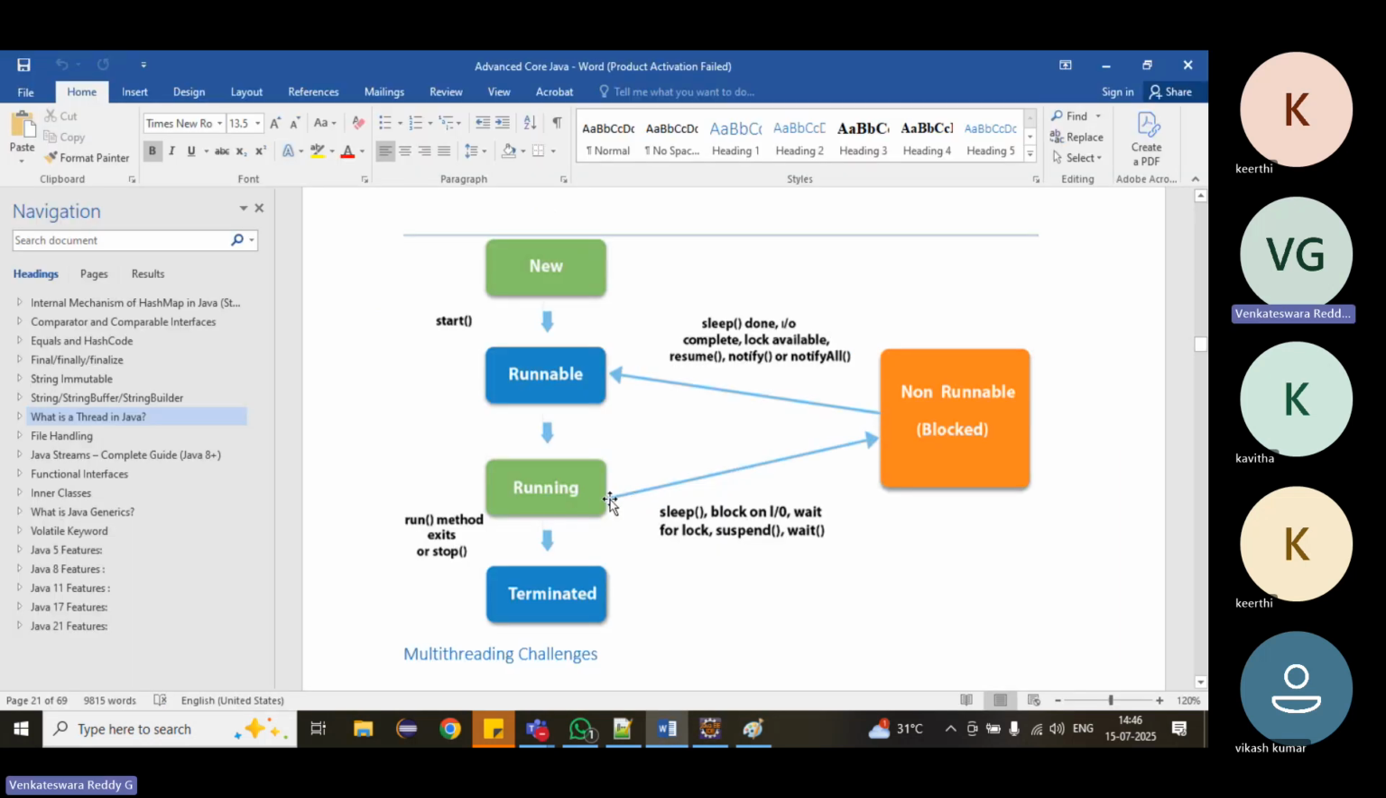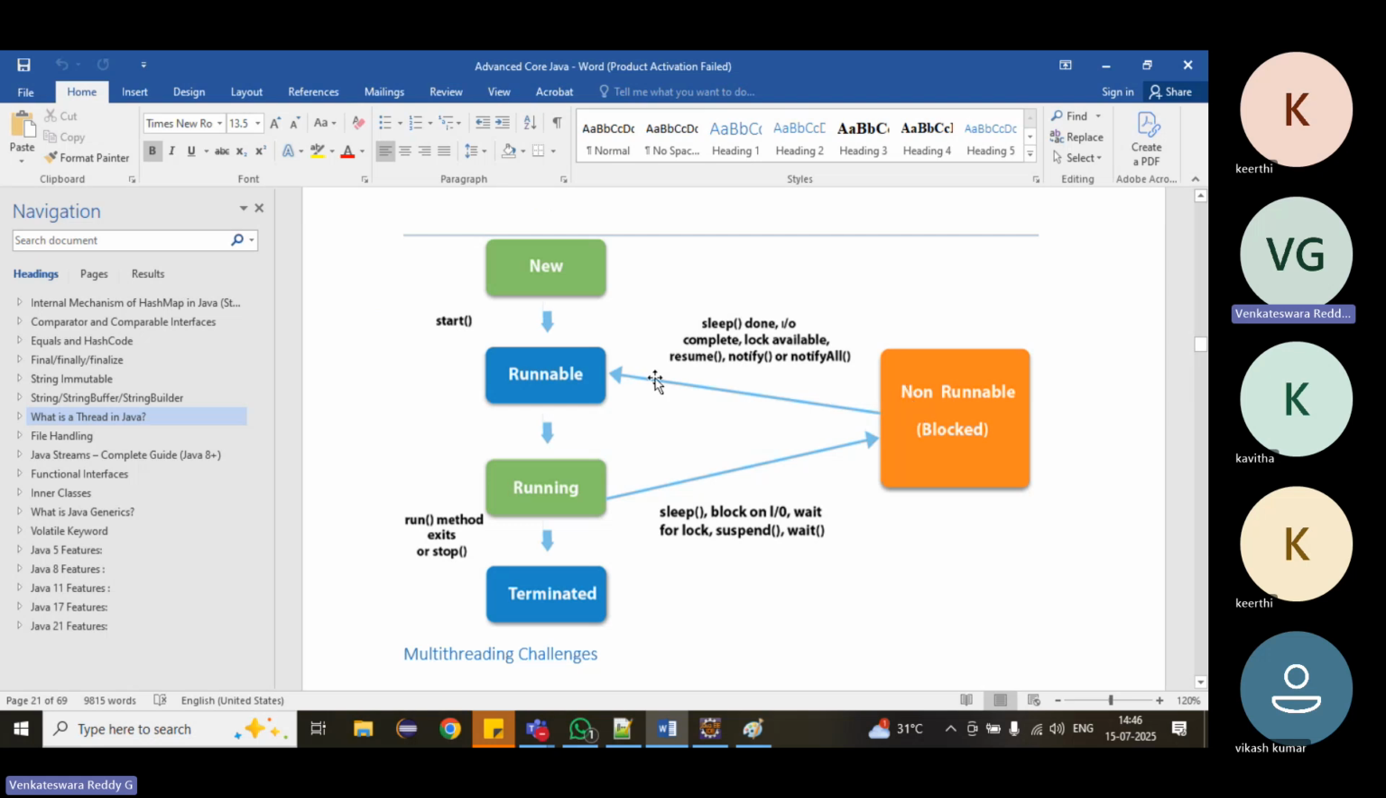Right, while running the thread, we can also sleep it, then it will go to the non-runnable state. That means it is a blocked state. We can call the sleep method, then it will block it. Then again, if you want to resume it and make it runnable again, we can call the resume method or notifyAll.